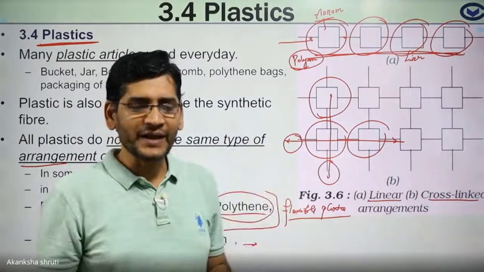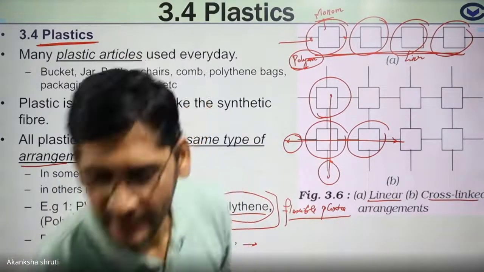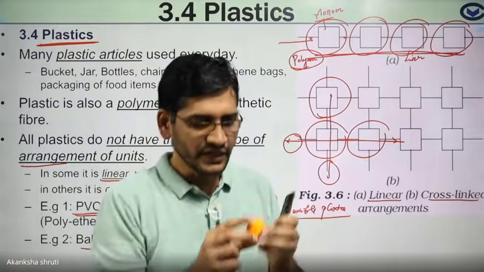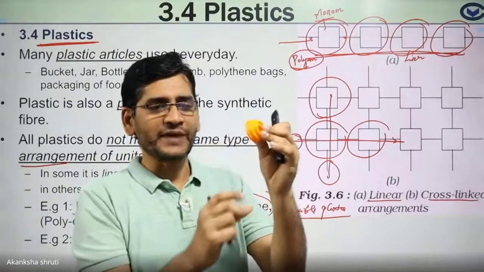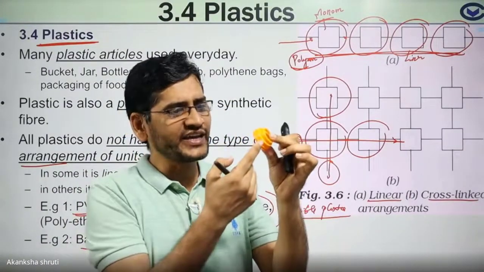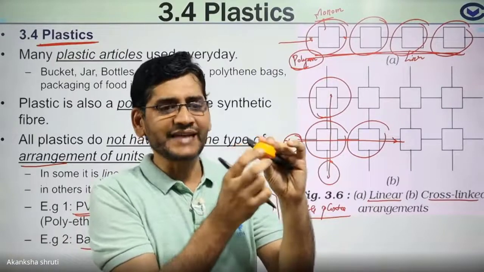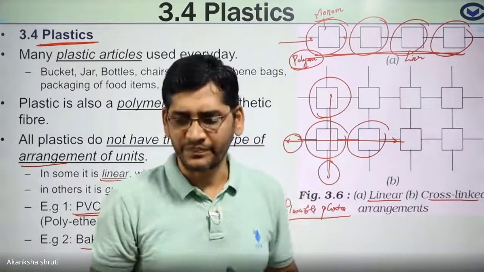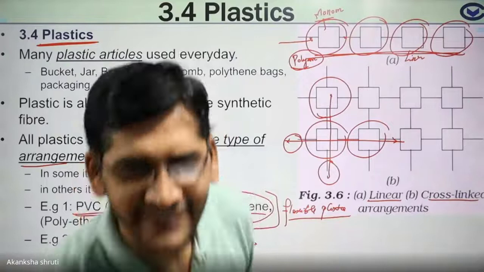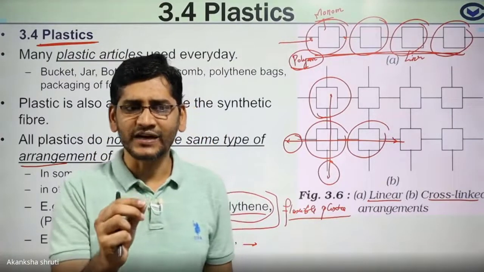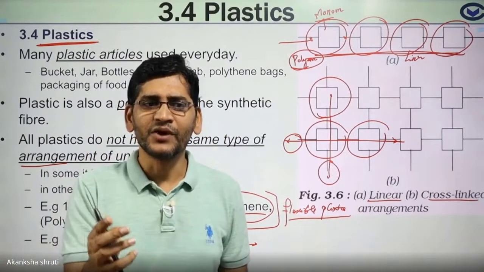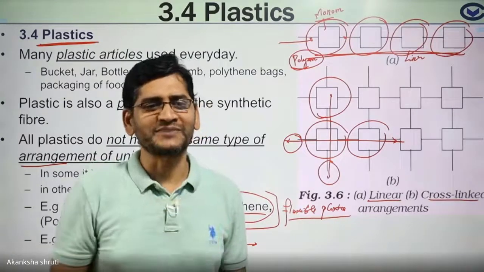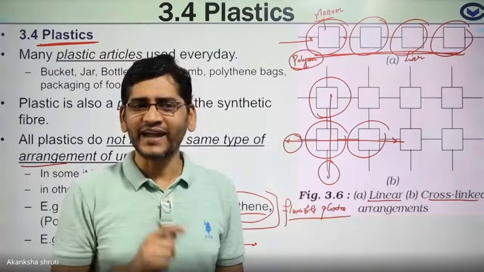But some other plastic material, like this plastic bottle, if I heat it, it will melt and take a new shape. That's why you might have seen that plastic bottles take a new shape when hot water is kept in them. Okay? Why?